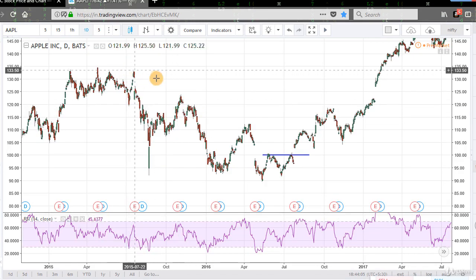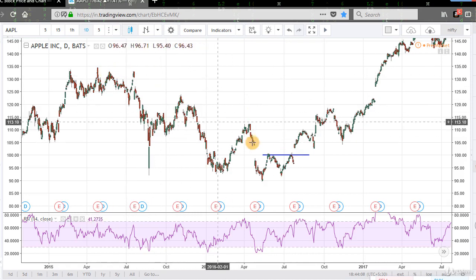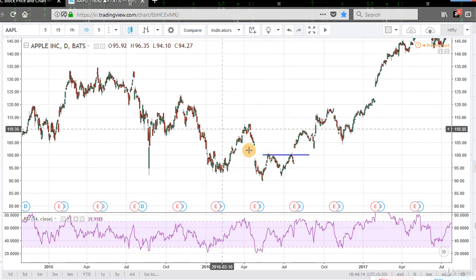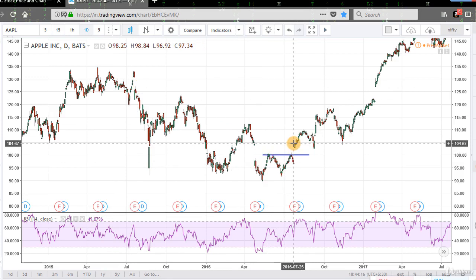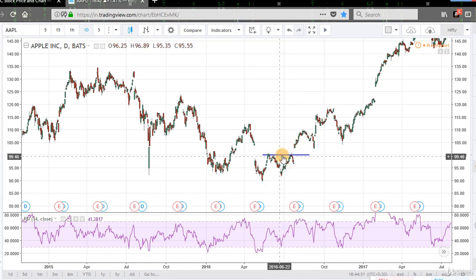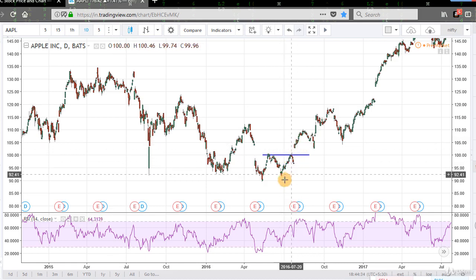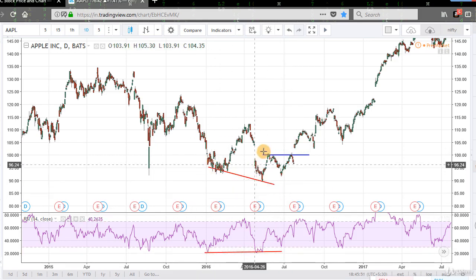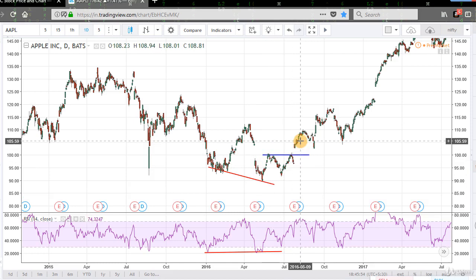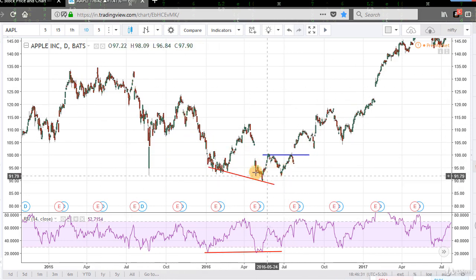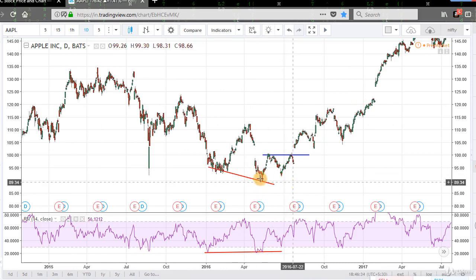We can also write a put option at the end of the downtrend. This is the downtrend and when the last top of the downtrend is breached in upward direction. Now we can see this is the last top level and this is breached in upward direction. Prices are crossing above this level and also we are getting a positive divergence here. So if we get positive divergence and our last top of the downtrend is breached in upside direction, then we can write a put option here because this is the starting of the uptrend. In this case, our stop loss will be the last bottom of the downtrend. This is the last bottom, so our stop loss will be at this level.